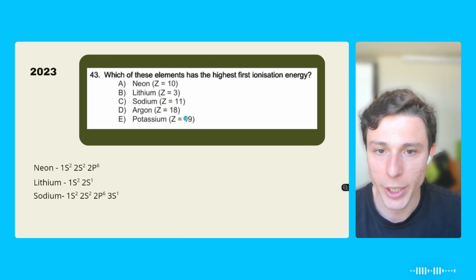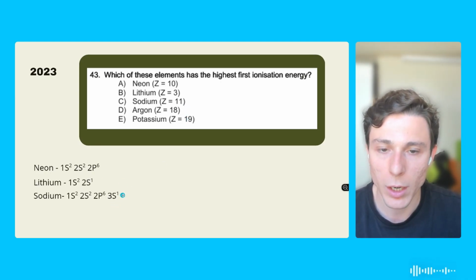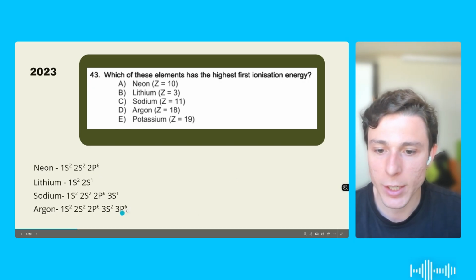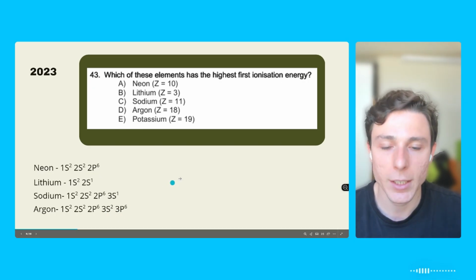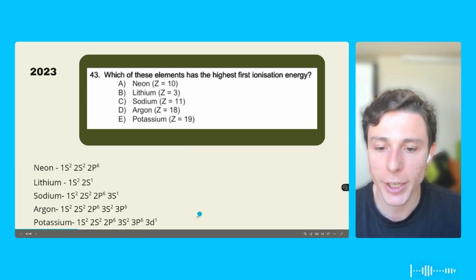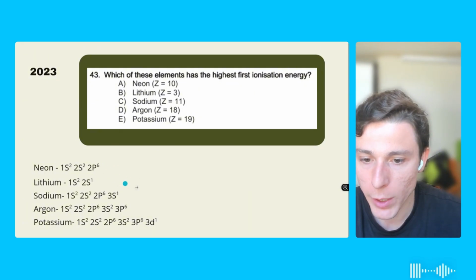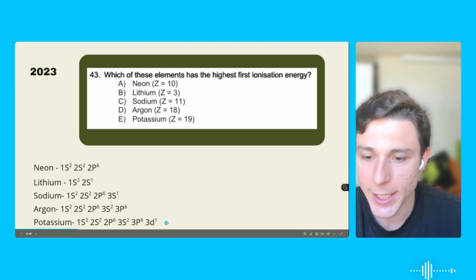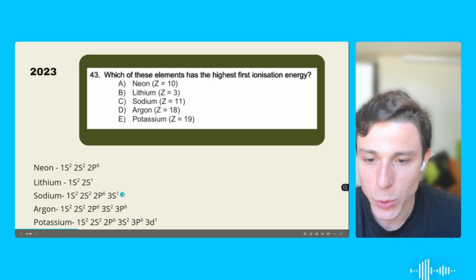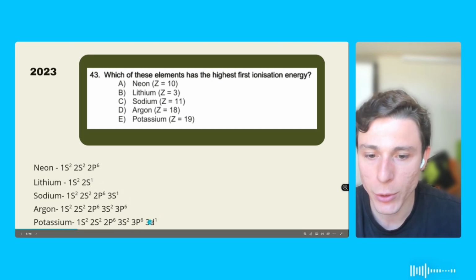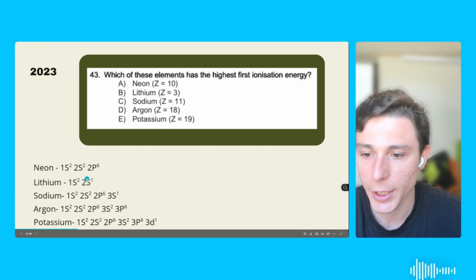Next one, sodium. We're going to have 11 electrons. It's going to look like this, but with the third layer, S1. Okay, argon, we're going to have 3 layers, and these 3 layers are perfectly complete. And potassium, 3 layers as well, but we're going to have a subunit here with only 1 electron. So by just looking at the electrons and the number of layers, who's going to be the one that has the highest ionization energy? So this one, and this one, we can already see that it will be very easy to remove this electron, because it's begging us to remove this 1 electron that is doing nothing in this subunit. So this leaves us with these 2 options here, neon and argon.